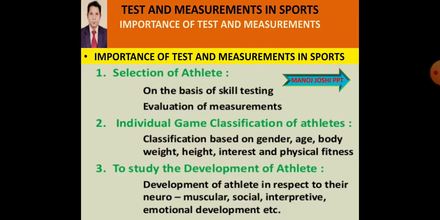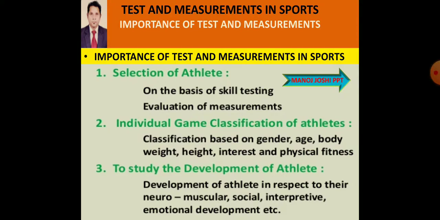We make different groups of individuals according to the similarities, and then we decide the activities which can be easily learned by them and in which they can perform very well. These types of activities are selected by the experts.